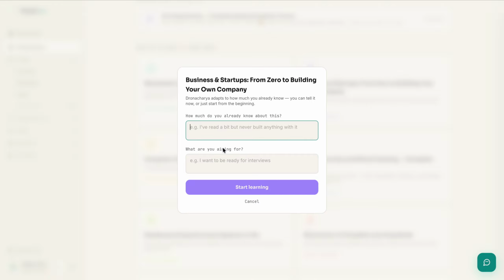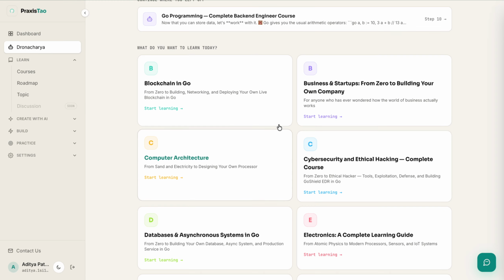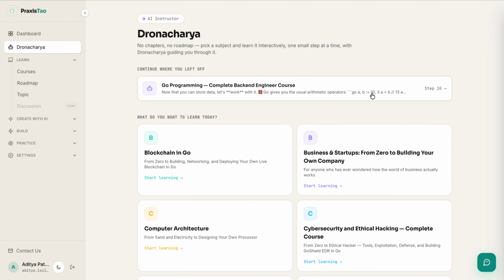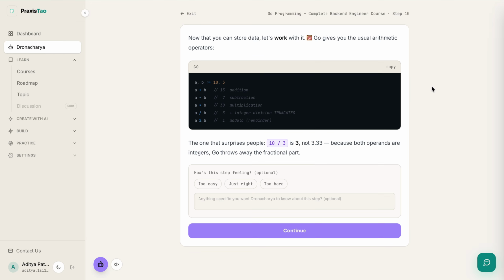And once you put the reasons behind this, then the whole simulator, the personalized AI, will create the content in such a manner that it will be calibrated according to your requirement. And as we go forward, it will keep your requirement in mind, and it will follow up on creating the new content based on your learning curve plus your initial calibration, right? So let me first start with the already started session. So we can see at what step I was, and we can just start from where we left behind.